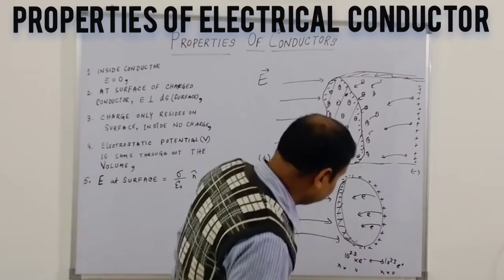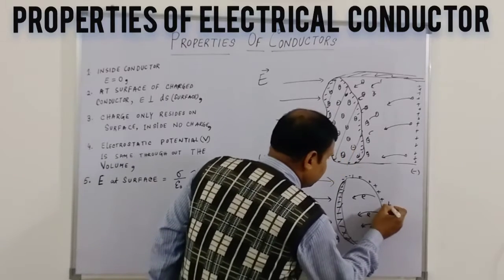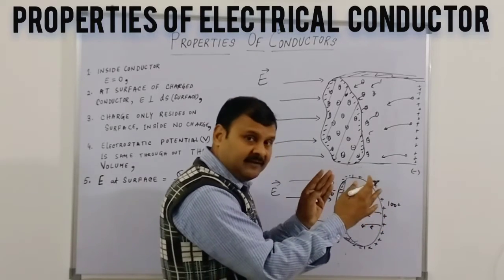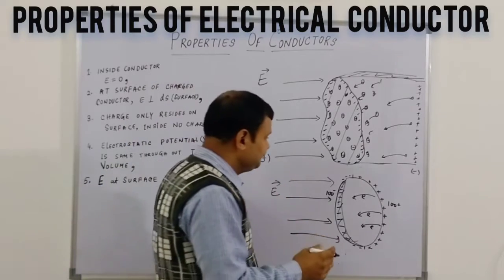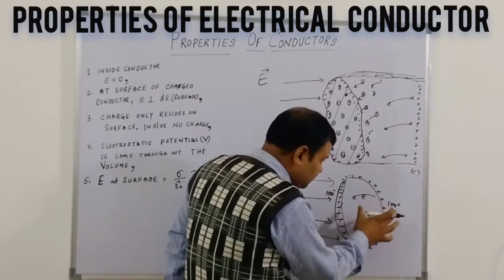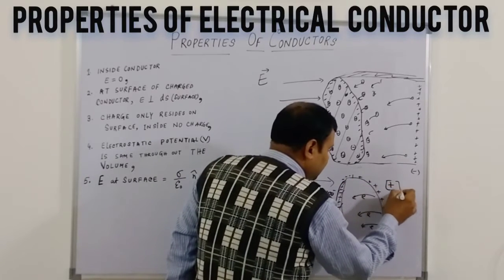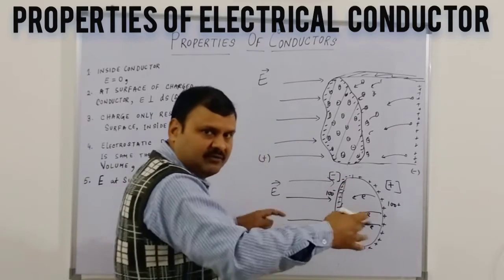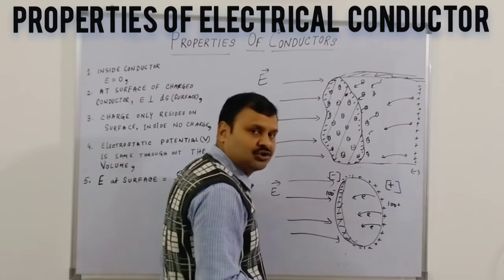Once a gradient started generating, 100 electrons positive here, 100 negative here, some field inside the conductor itself will start. Why? Because the other one is external, so this is internal. This is a charge gradient. This is positive charge, and this becomes negative charge once it is exposed, because electrons are attracted towards a particular direction. Now this will behave as a source of electrical field.